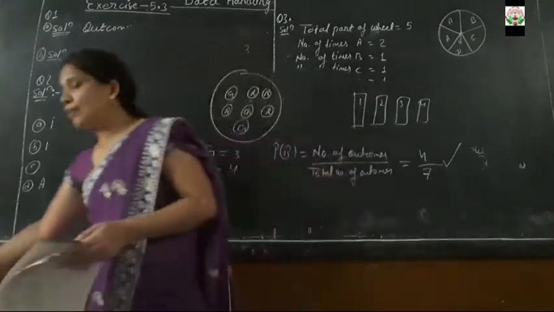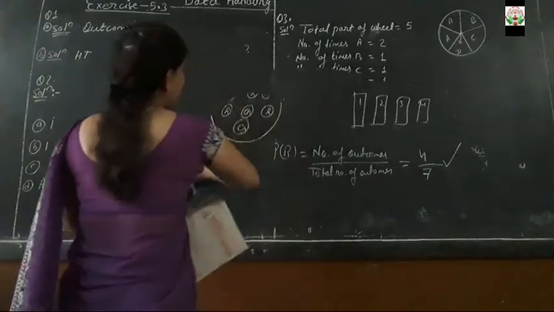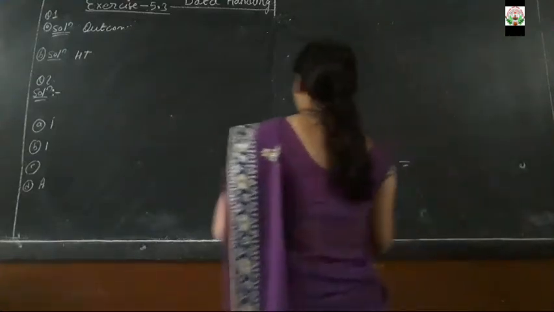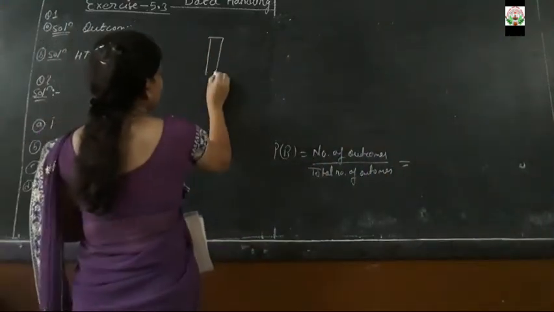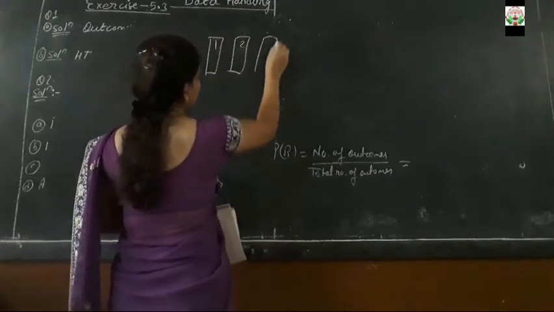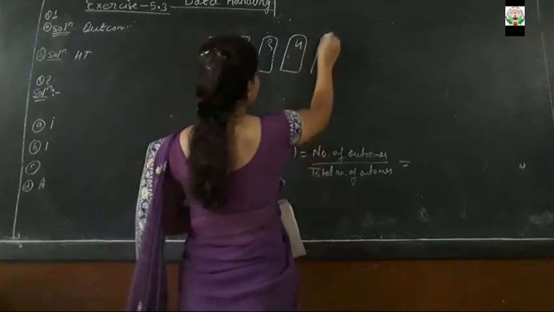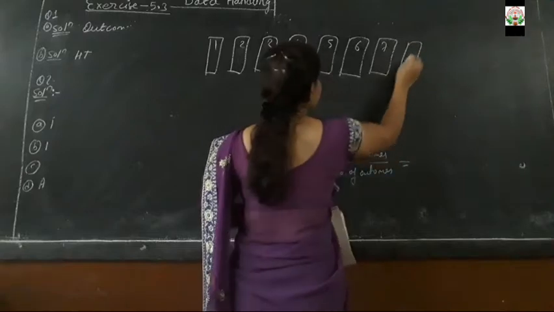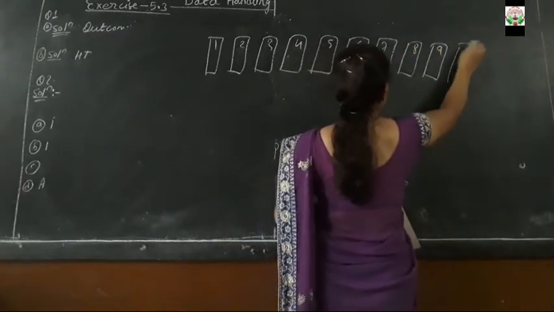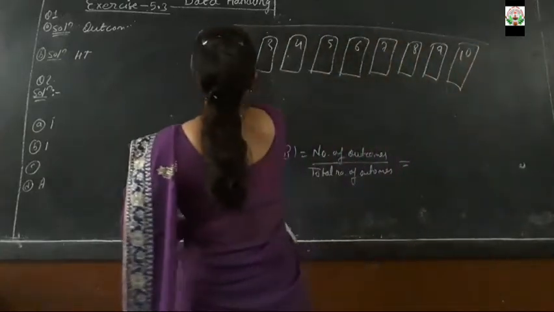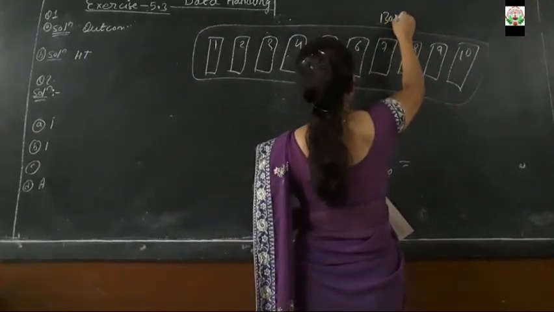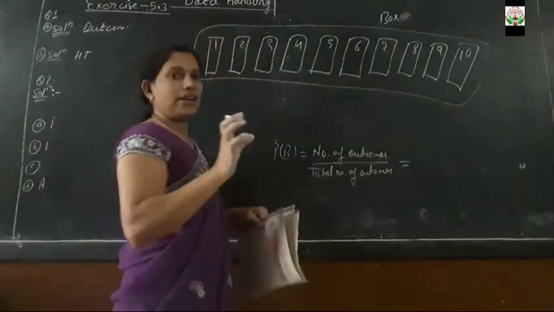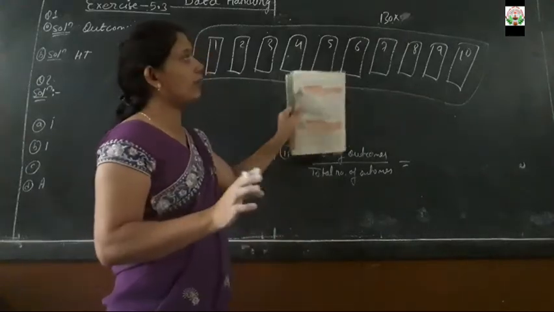So dear student, can you tell me what is the probability of getting a number 6? Okay, I will tell you. Here 1, 2, 3, 4, 5, 6, 7, 8, 9 and 10. These are the 10 slips which are kept inside a box, and they are mixed with each other. Now it is said that every slip is having a different number on it. Not a single number is repeated over here.